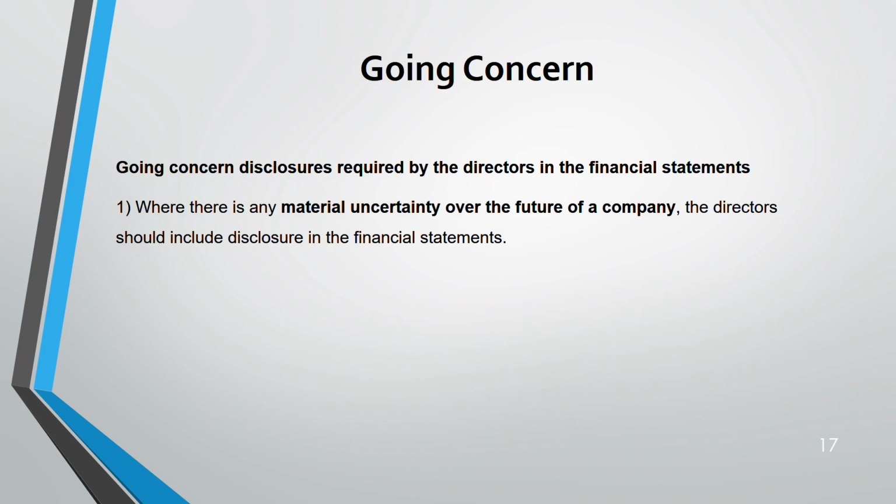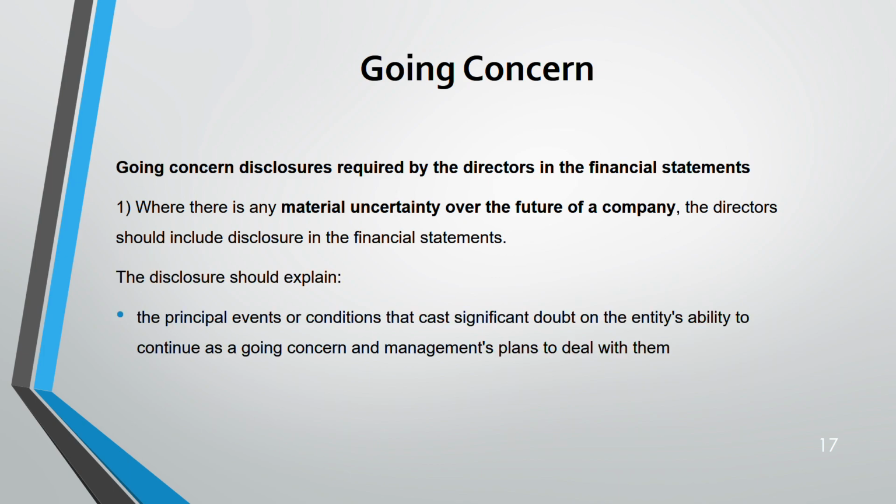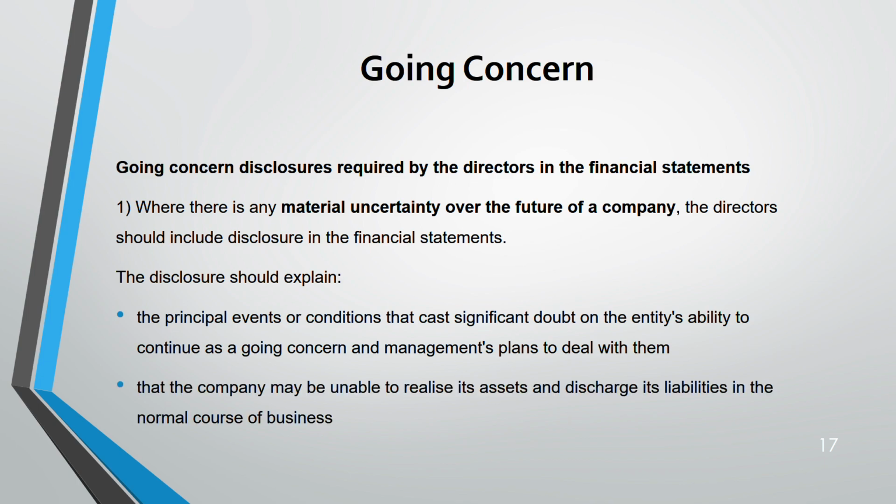Okay, required by the directors. So in that disclosure, number one thing is whether there is any material uncertainty relating to the future of the company. Okay, they have to disclose this. This disclosure should explain what is that event, what is that principal event that is casting doubt over the future of the entity, and how management is dealing with it. And they should also disclose that the company is unable to realize its assets and liabilities in the normal course of business.